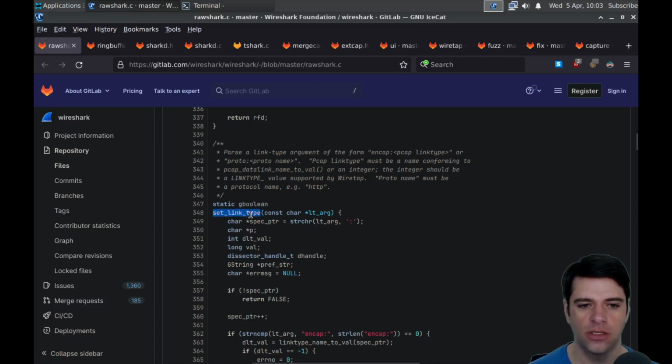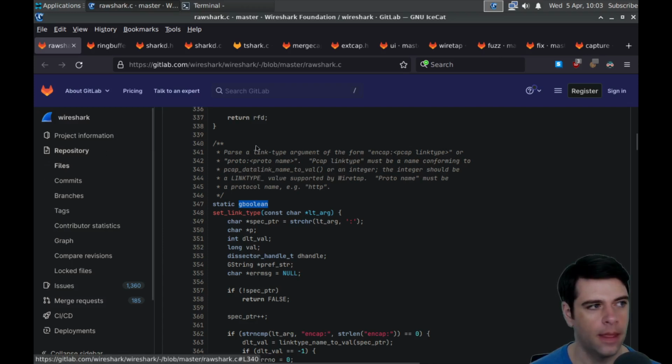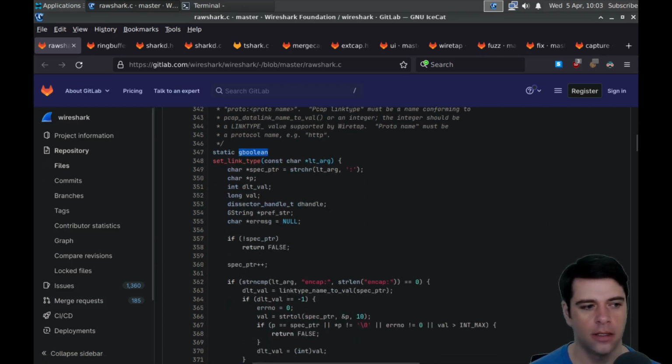G boolean. So set link type is going to return a G boolean. I don't know what G boolean must be, some sort of customized boolean. Parse a link type argument of the form ncap, pcap link type, or proto blah blah. Pcap link type must be a name conforming to pcap data link name to val, or an integer. The integer should be link type value supported by Wiretap. Cool. All right.